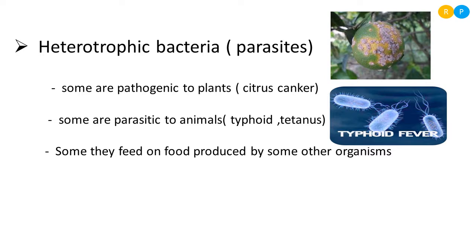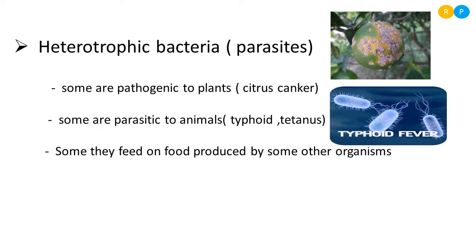Here we can see some of the bacteria are pathogenic to plants. That means they will cause diseases in plants. We can take the example of citrus canker here. Citrus canker is a bacterial disease seen in different members of the citrus family, that means lemon plant, orange plant. So in these plants we can see the citrus canker disease. The bacteria will select fruit, stem and leaf for its multiplication. It will grow in the form of patches.